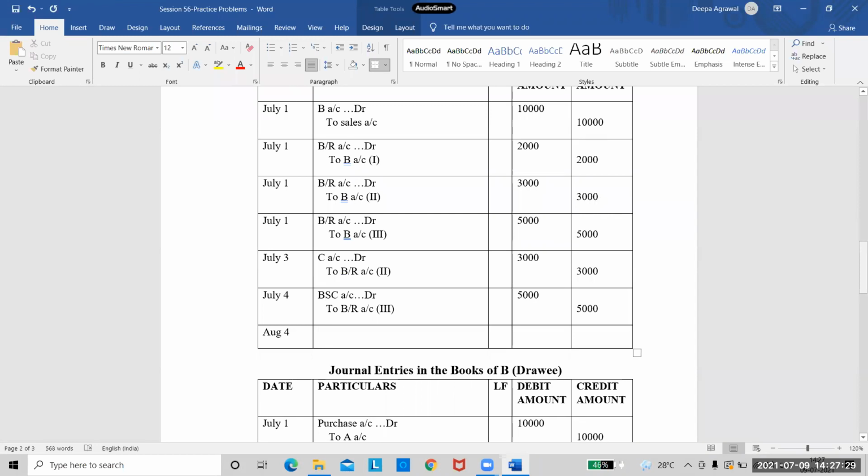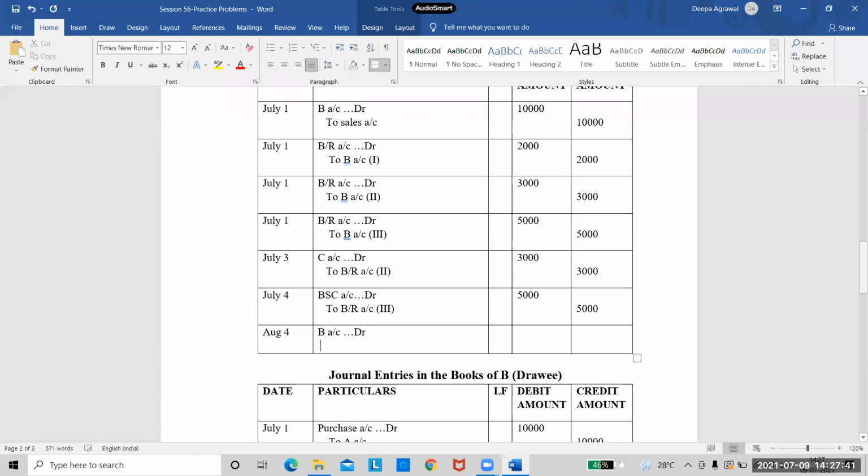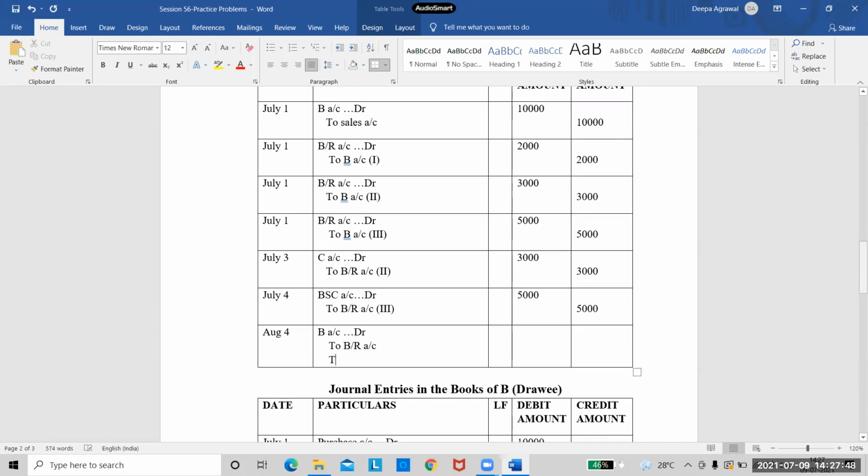So what entry will the drawer write now? Cash to bills receivable. It is dishonored. The bill is not honored. Oh, sorry, ma'am. So B account debited to bills receivable account. To cash, because he is paying the noting charges also.